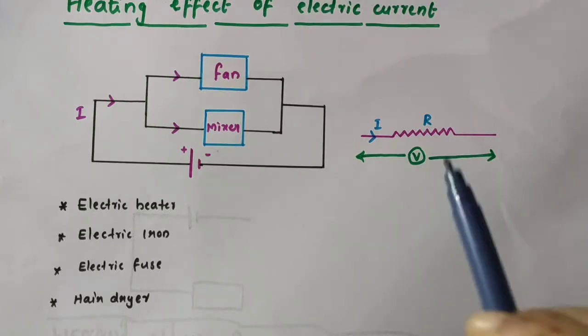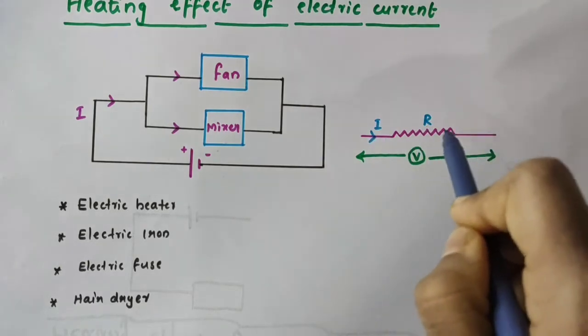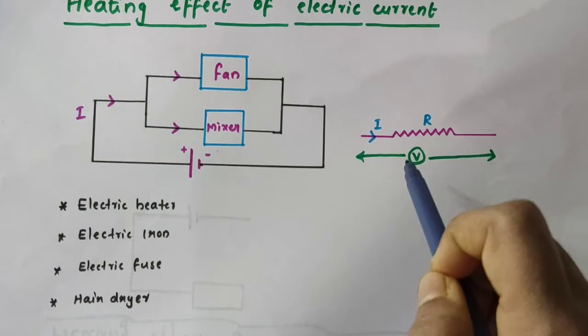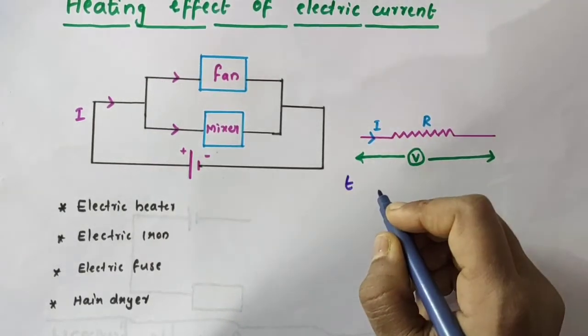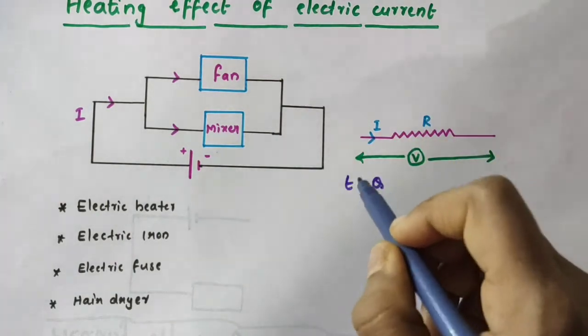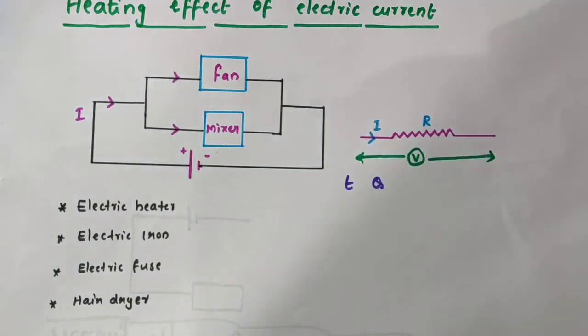Now, consider a current I flowing through a resistor of resistance R. Let the potential difference across it be V, and let t be the time during which a charge Q flows across it.